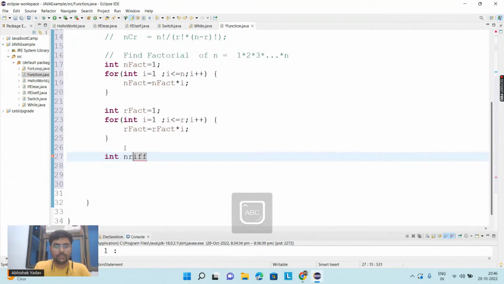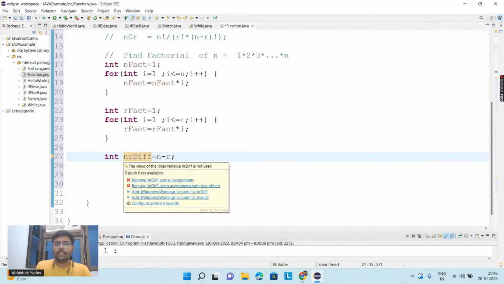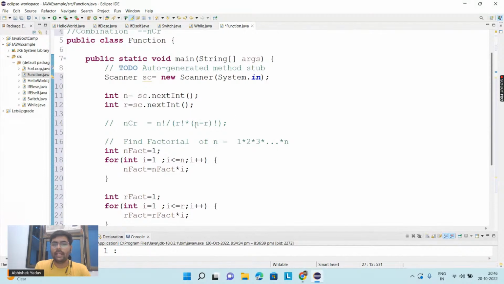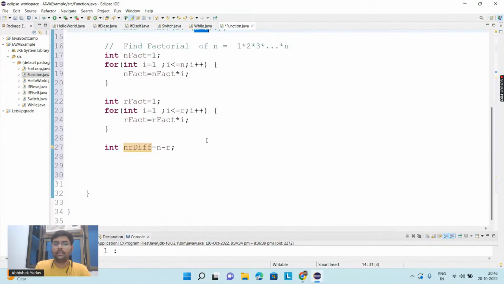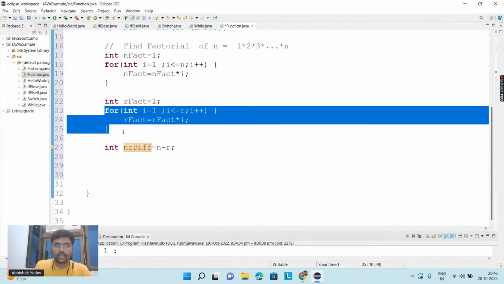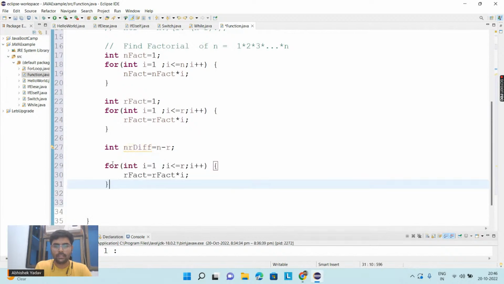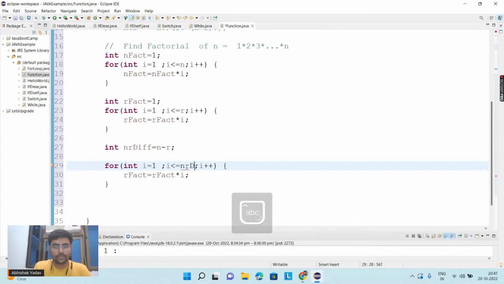Okay, and inside this difference I will calculate n minus r. So I got the result of n minus r. Now I have to find the factorial of n minus r. Similarly, I have to use the same factorial logic, and here I have to change the end point to the n minus r difference, and i++.